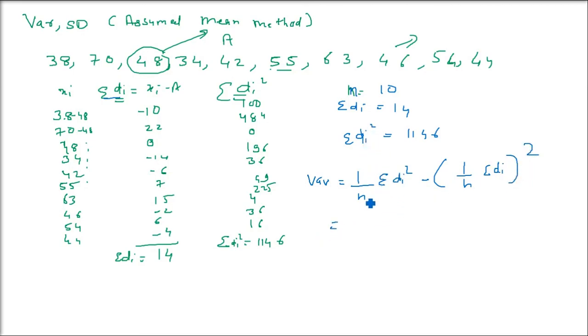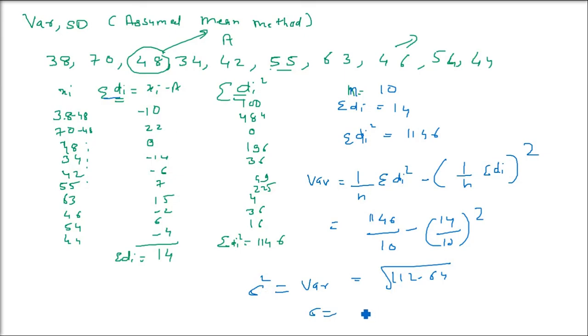So let us put in the values. This will be 1146 divided by 10 minus 14 by 10 whole squared. So this is 112.64, and that is going to be the variance. Now remember, variance is equal to sigma square. So sigma will be the square root of 112.64, and that is going to be 10.61. Clear? This is the variance or standard deviation when individual observations are given.